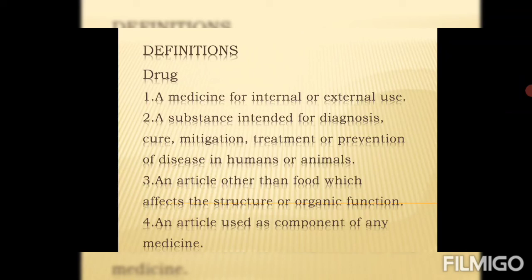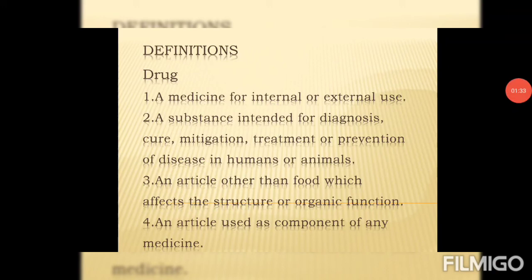Drug means a medicine for internal or external use, or a substance intended for diagnosis, cure, mitigation, treatment or prevention of disease in human or animal, an article other than food which affects the structure or organic function, or an article used as a component of any medicine. So this is the definition of drug.